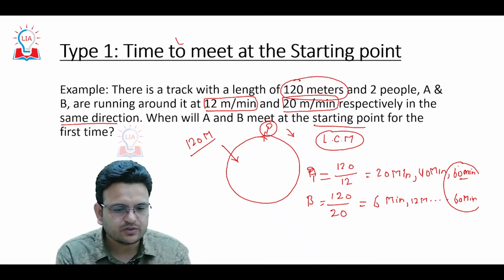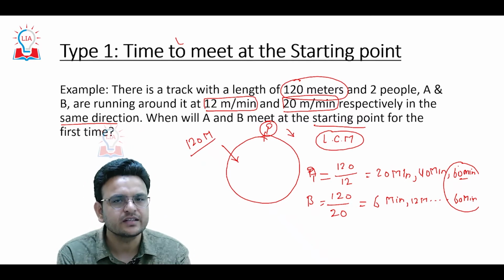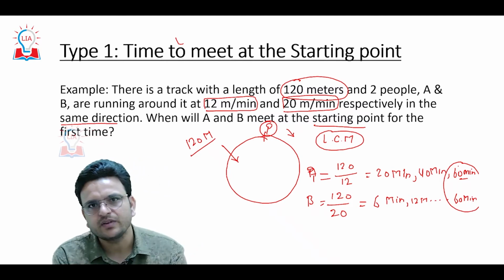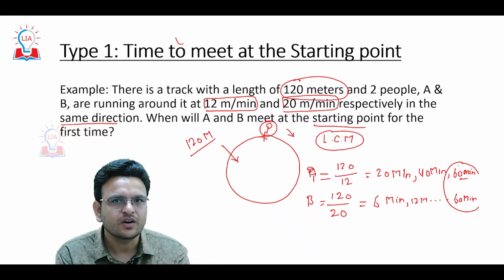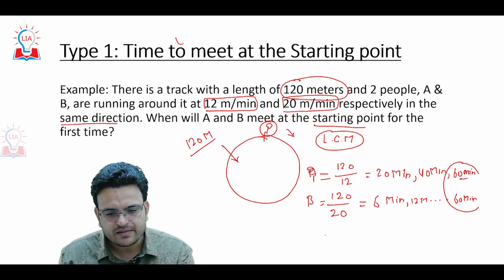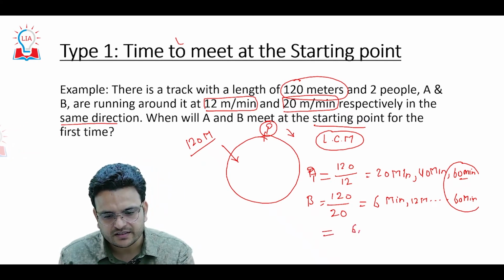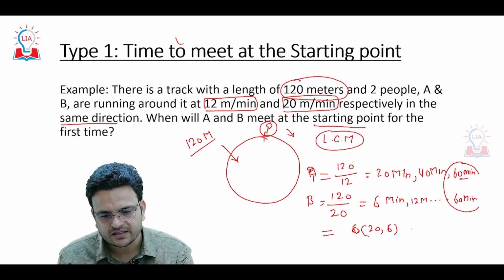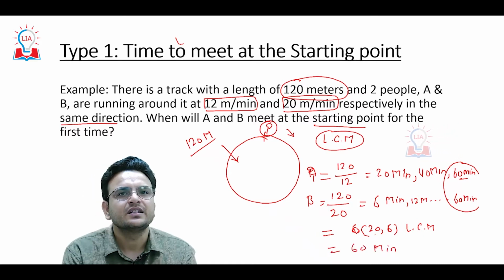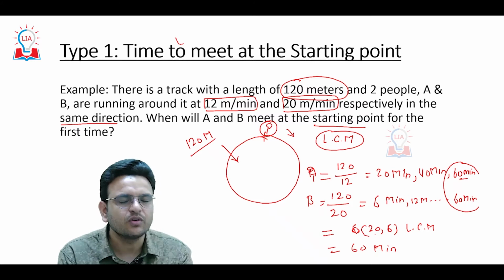So the LCM of the time taken by person A, 20, and person B, 6, will be 60. So they will take 60 minutes to meet again at the starting point.